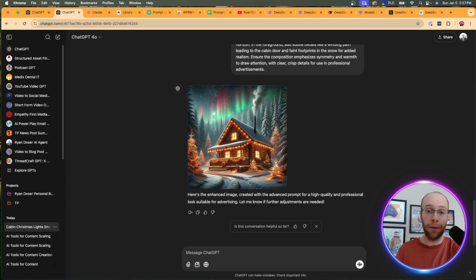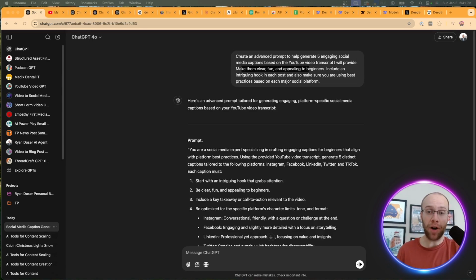Now I know this is a very quick example, but I just want to show you the importance of using self-reflection in your prompts. Now, this third AI prompting hack is a little more advanced, and this is the idea of using ChatGPT or Claude as what I refer to as advanced prompt generators. I'm going to show you a few examples of what I mean by this. I use this prompting tip all the time in my workflows.